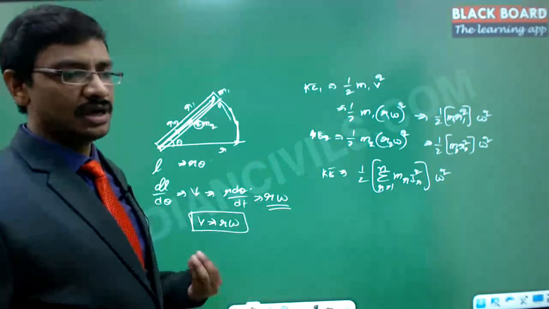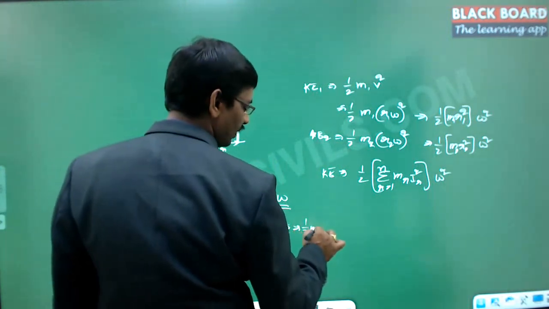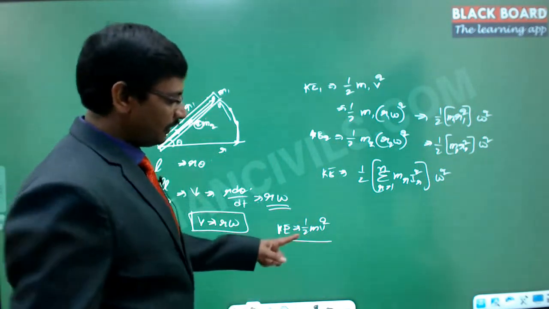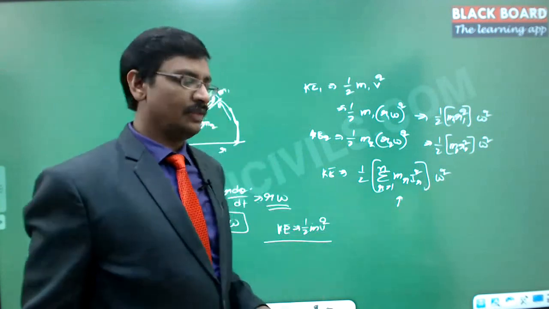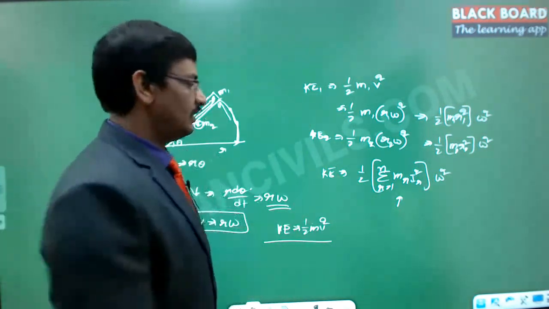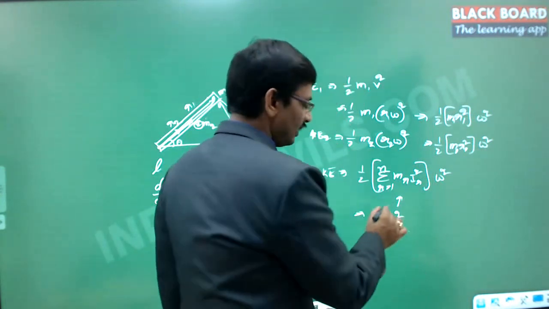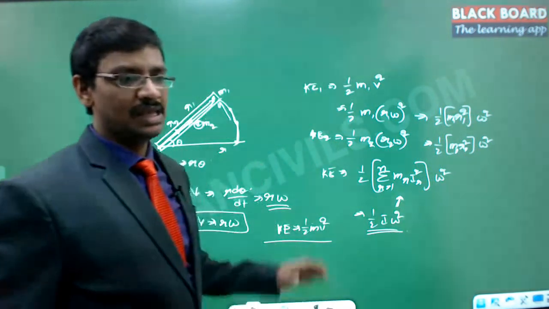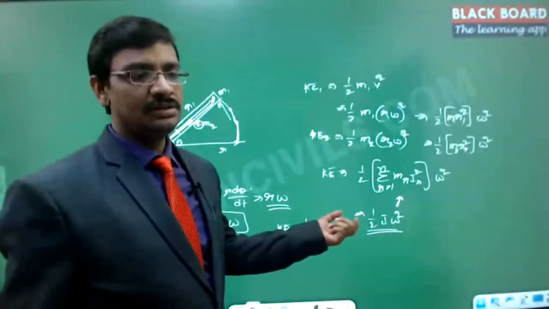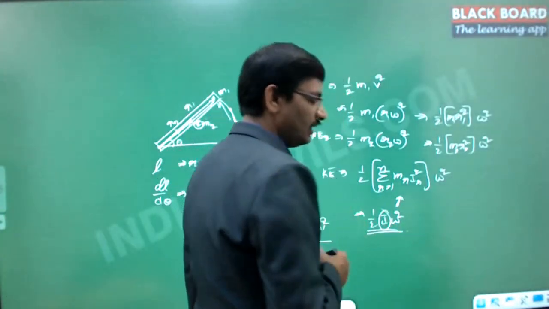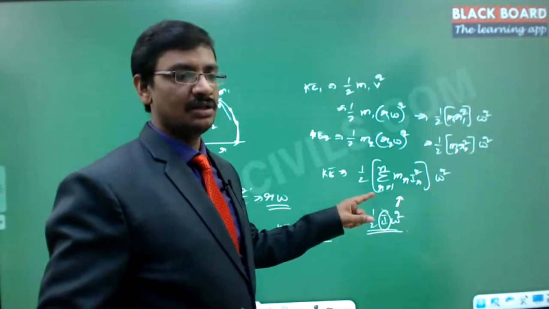But we know our standard convention, that the kinetic energy is always called half mv square in the case of linear motion. Now if I replace this with the rotational case, then the velocity corresponds to angular velocity, and the half as a constant stays as it is. Then this entire thing I replace with half into I into omega square, where I is the moment of inertia given by this particular formula. Then the same kind of linear analysis can be adapted even for rotational motion as well. This is the reason this letter was newly introduced, to simplify the rotational analysis. That is the only reason it was introduced. So this is what is called the moment of inertia.